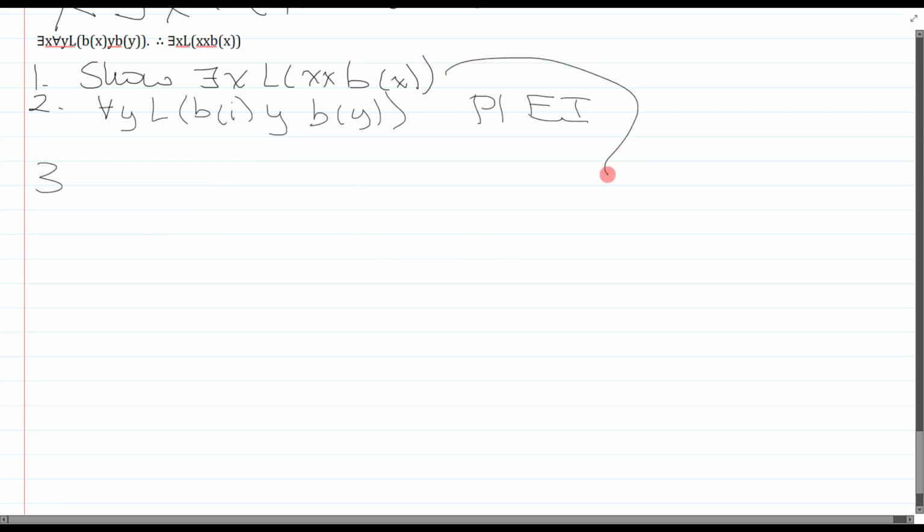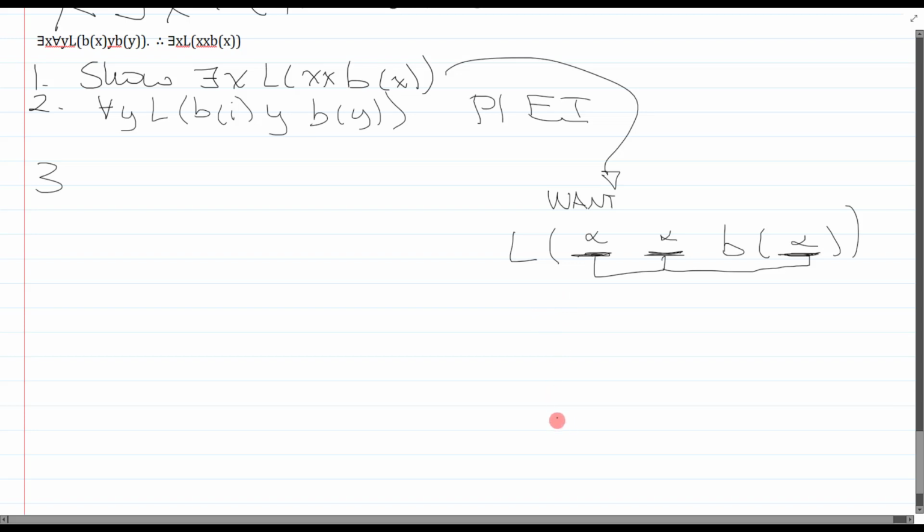What we really need to do to make this clear is get some proof structure. And so what do I really want? If I want this existential, I want the following. I want L blank blank b of blank, where all these things are the same, because that's what it means to be x, x, b of x. Now, I like to call these things alpha. You do not need to call them alpha. If you want to, you can just leave them blank.